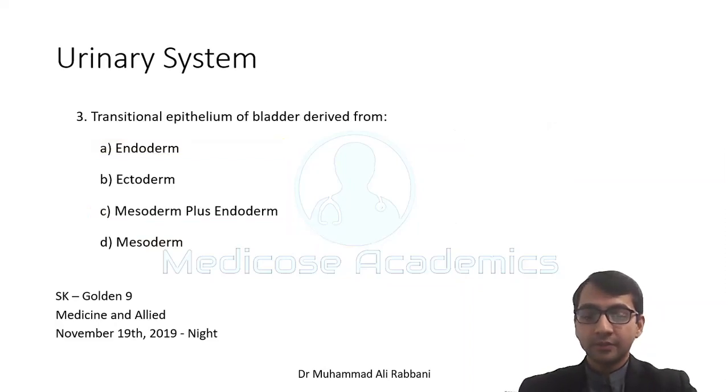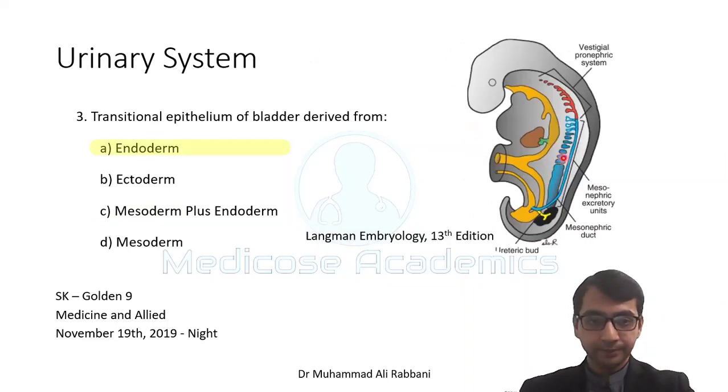Transitional epithelium of the bladder, it is derived from endoderm. Yes, it is allantois, it will form the bladder in later life, and this allantois has been pinched off from the yolk sac and hindgut. So endoderm will be the correct answer. Yes, there is a debate about this answer being correct.